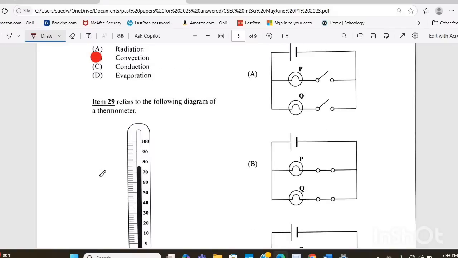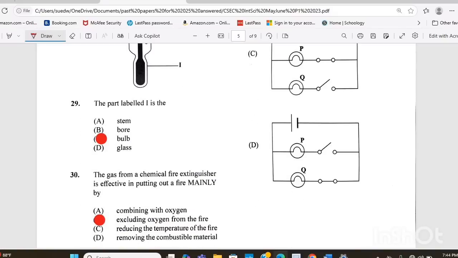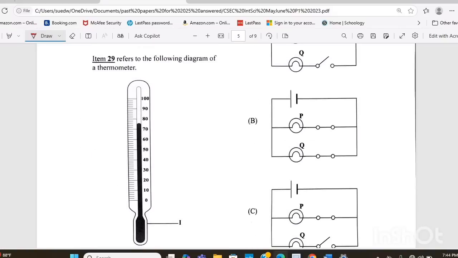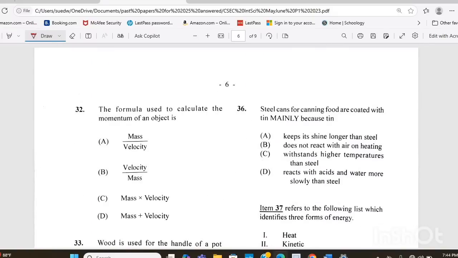The answer there would be B. Why? Because if you realize that all of the switches are closed, they are not open, meaning that the circuit is fully connected, right? So B would be the answer. So none of the circuits are broken by a switch. So we know that only for B will the electricity flow completely to turn on the bulb.